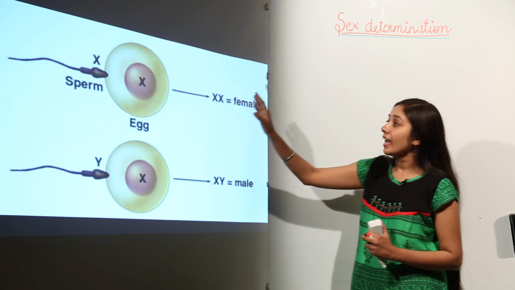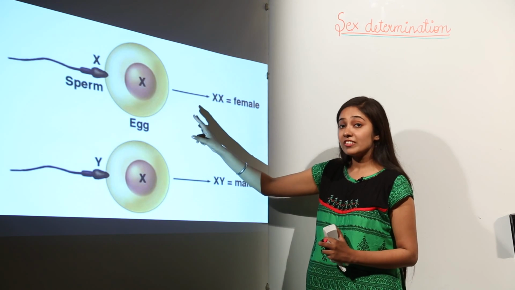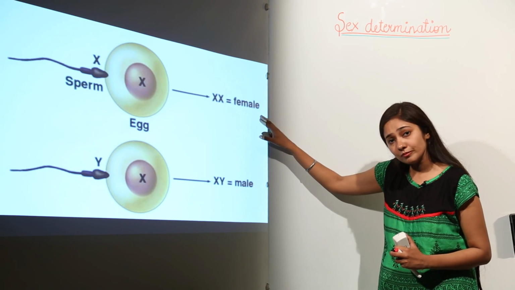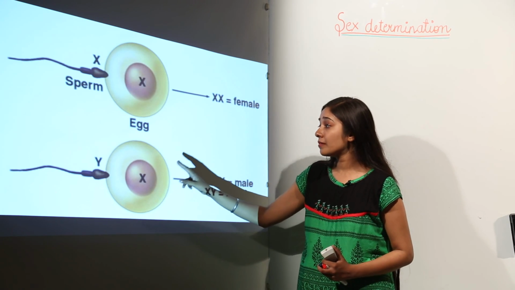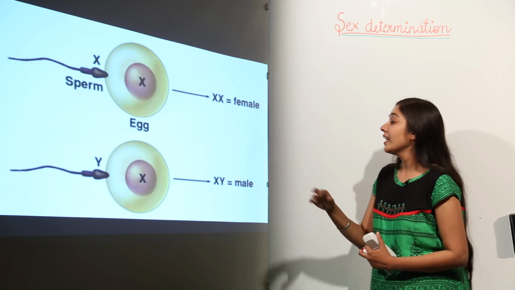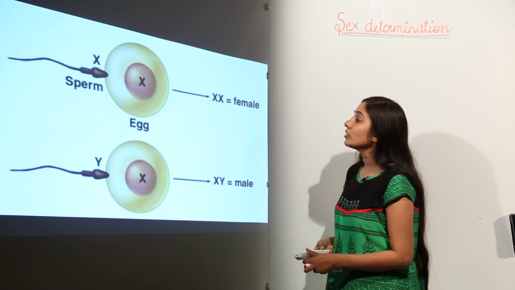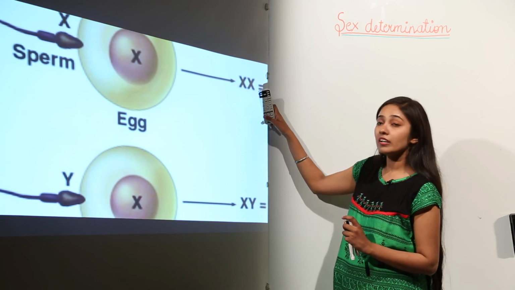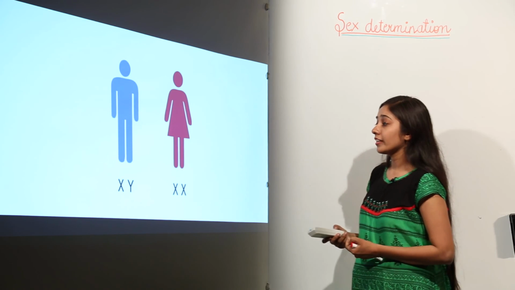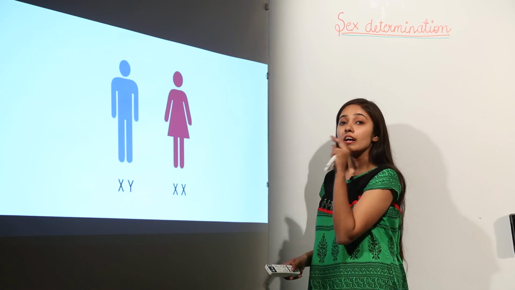So remember, if an X chromosome carrying sperm fuses with an ovum, which is definitely going to have only X chromosome, what is going to be the sex of the child? It will be a baby girl, female child. But if a sperm carrying Y chromosome fuses with an ovum, which will definitely have an X chromosome, as I told you, the combination will be XY, then the baby is going to be a baby boy, a male child. So next, remember, XX is for female, XY is for males. Let's move forward.